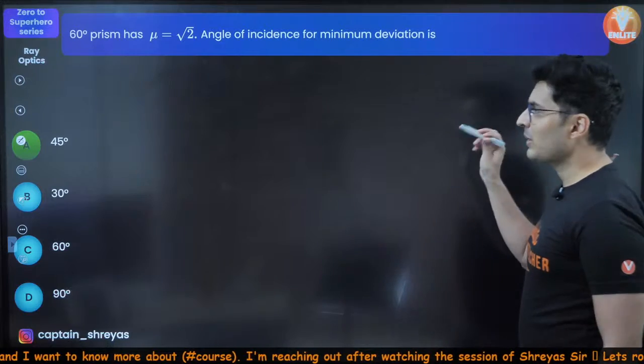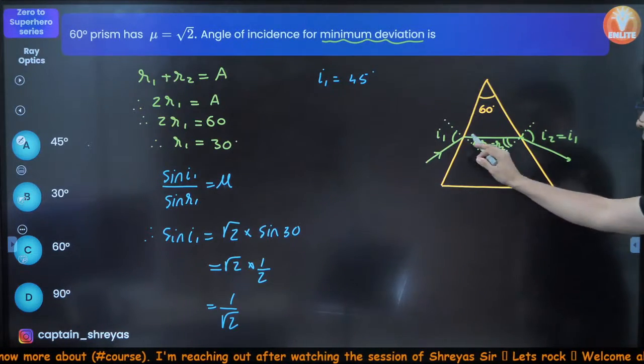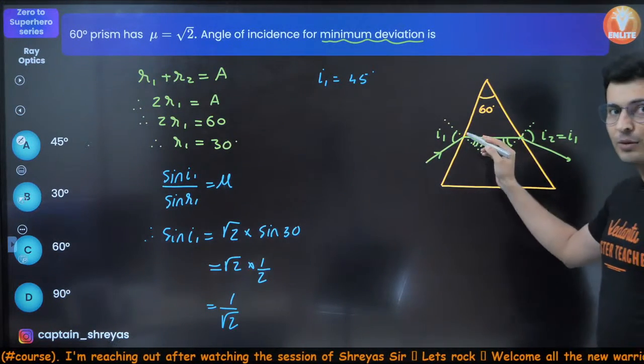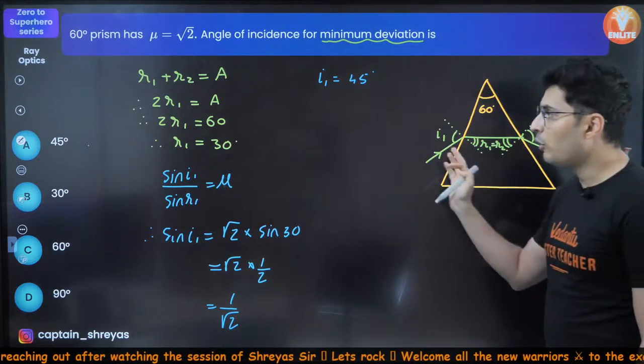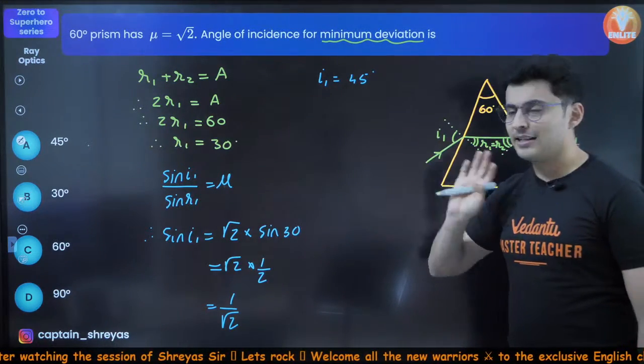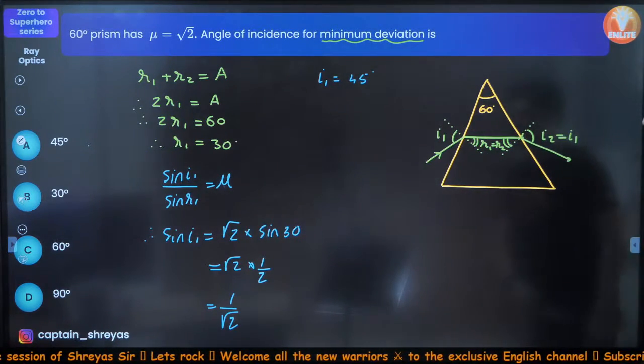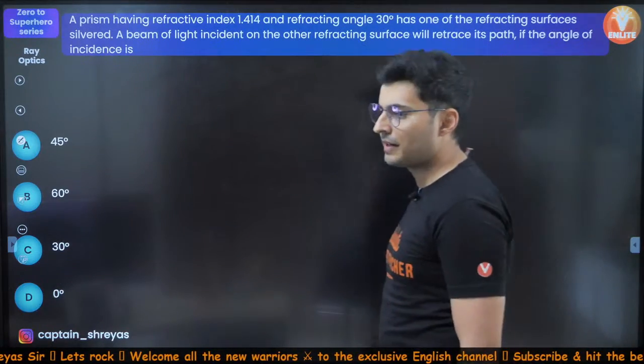Hello, Manu Sankar. So all we have done is made use of geometry, that the base is parallel to the ray inside, and the formulas R1 plus R2 and the Snell's law. Nothing more, nothing less. Let's move to the next question coming up on your screen.